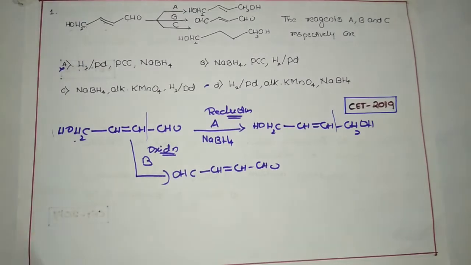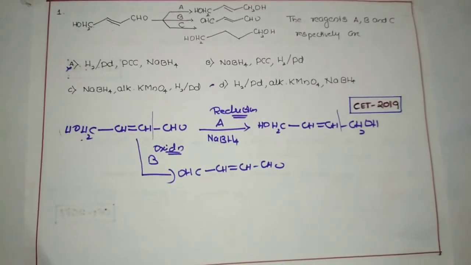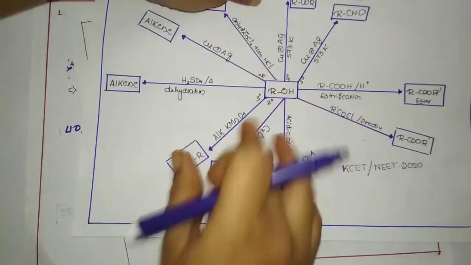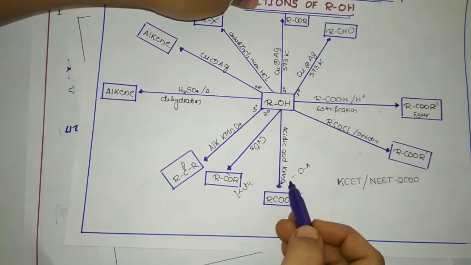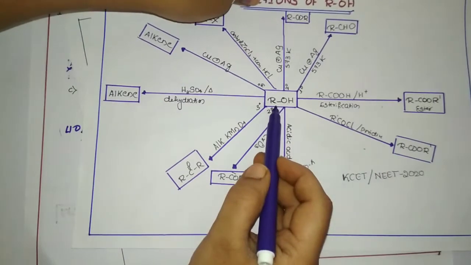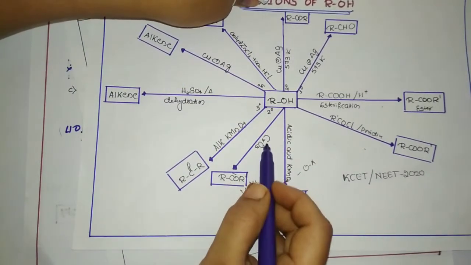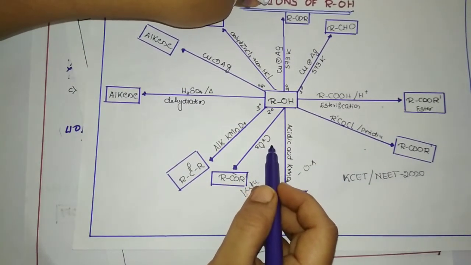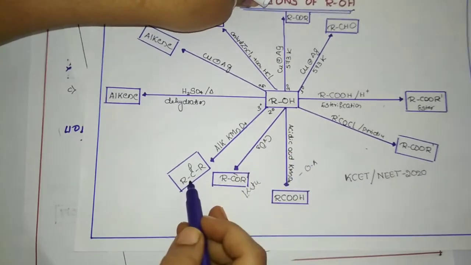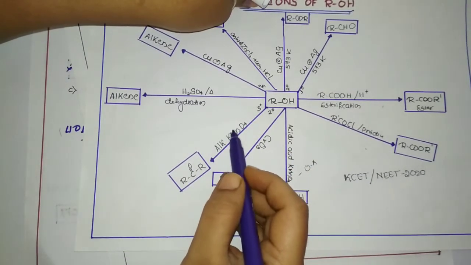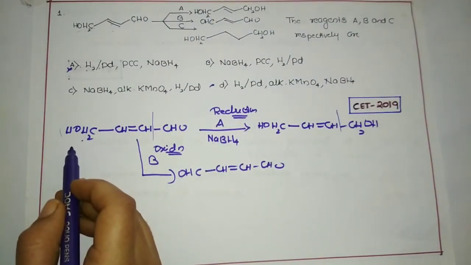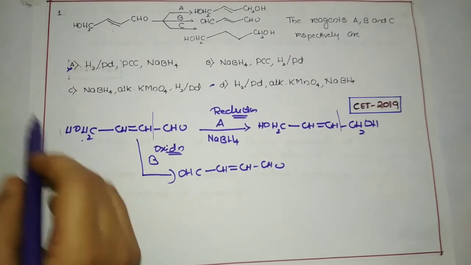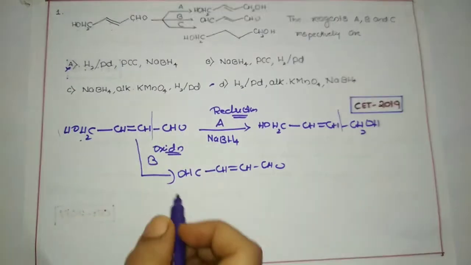While discussing the mind map, I gave you some reactions. When alcohol is converted into acetic acid, we use potassium permanganate. When the secondary alcohol is converted into a ketone, we use chromium trioxide as an oxidizing agent. When the tertiary alcohol is converted, we use alkaline potassium permanganate. But here we have a primary alcohol, dear students.